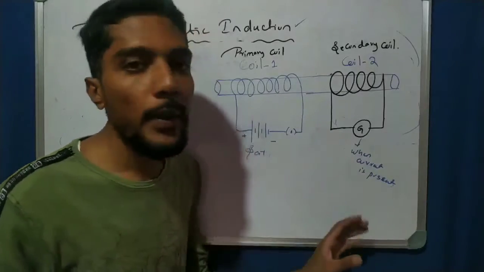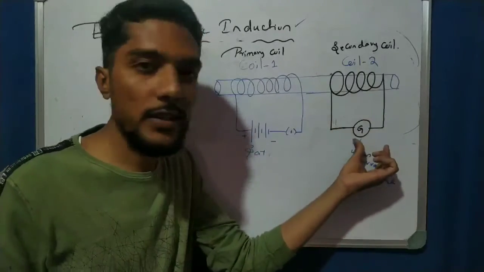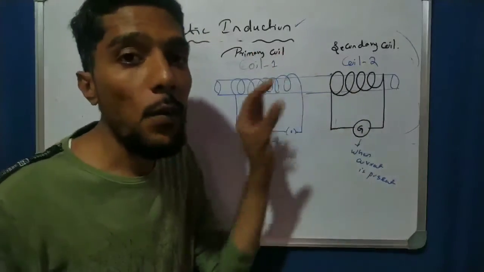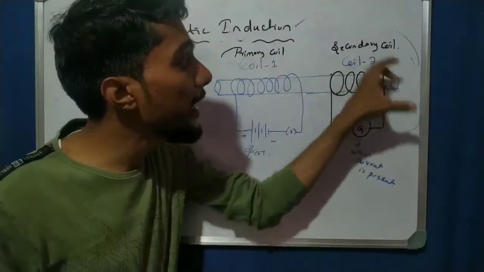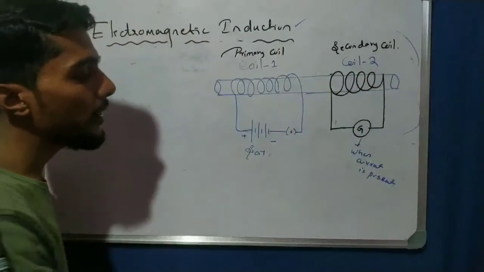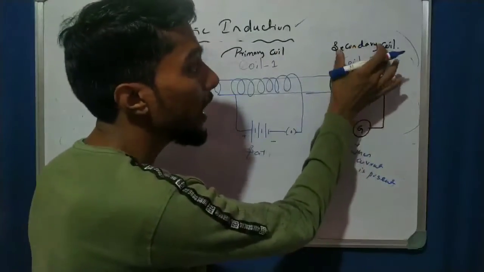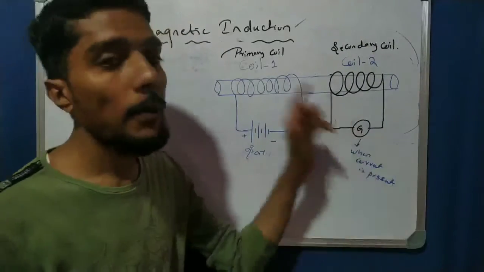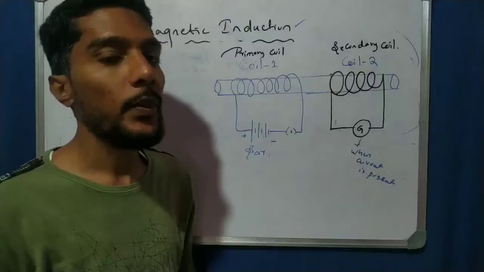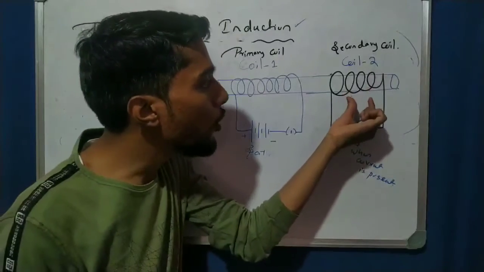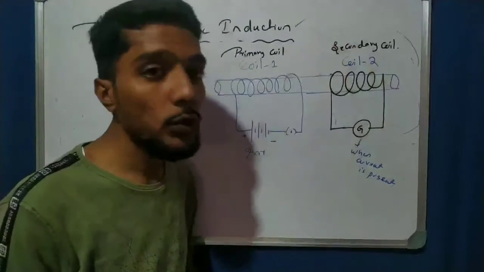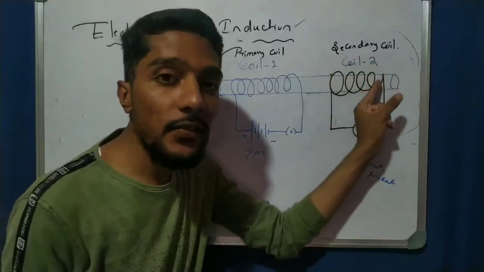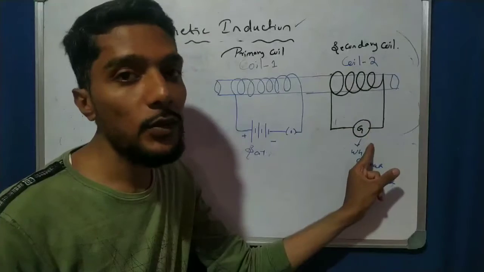Simple. If I connect a battery, I can show deflection because current flows. But I do not use a battery here. Without a battery, I want to produce a current in coil 2. What is my aim? My aim is to produce a current in coil 2 without a battery. How can I produce it? Simple, by using Michael Faraday's experiment. I change the magnetic field, then the current is produced in coil 2.